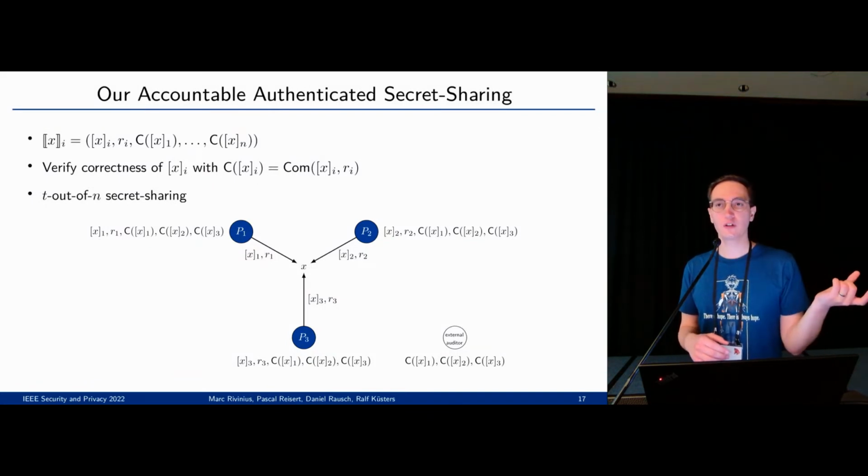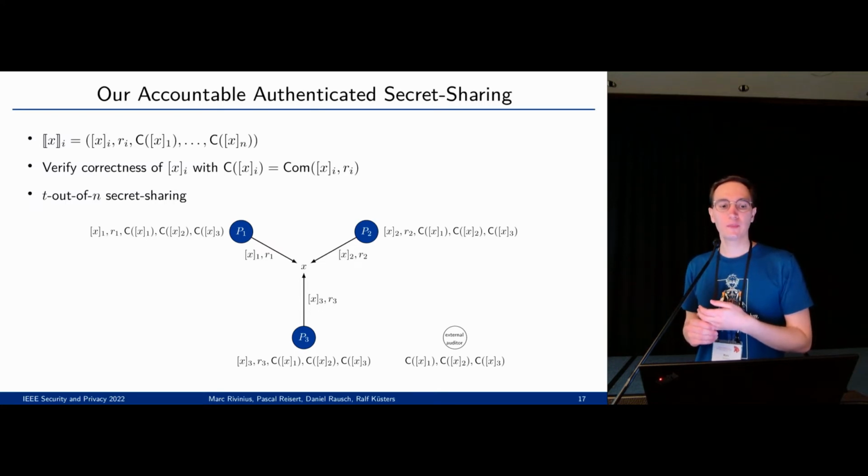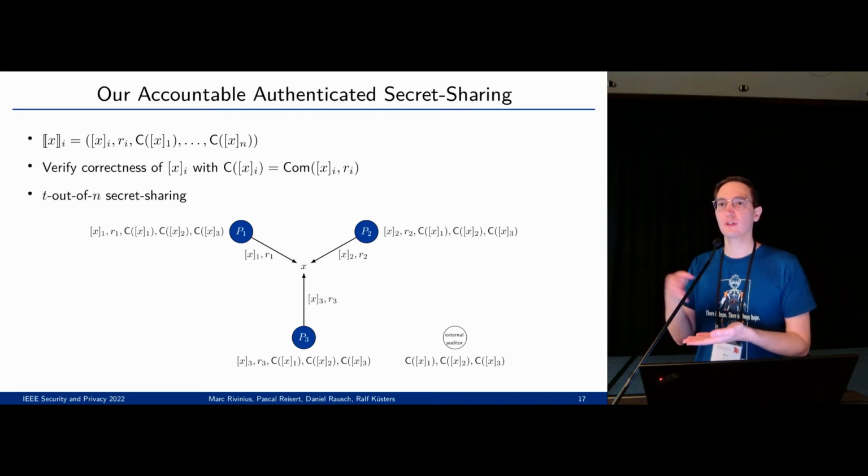In our protocol, we base it on secret sharing, so we have shares, but we also have commitments of shares, namely the commitments on every party's share. And these commitments are public, so everyone has access to them. Then the parties have their own share and some randomness, which was used to compute this commitment for their share. To reconstruct now, parties send their share and the randomness, and other parties can recompute the commitment, check if it's the same that they have locally, and verify based on this every single share.